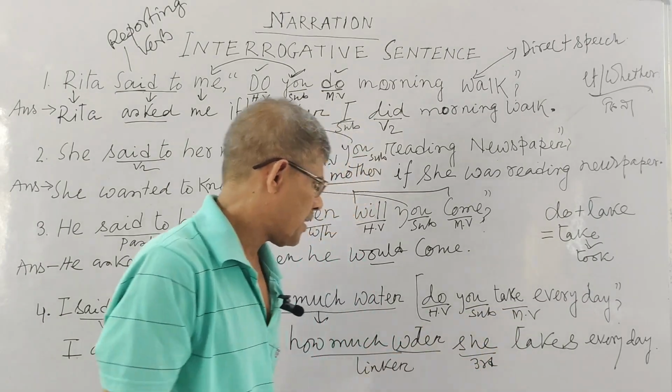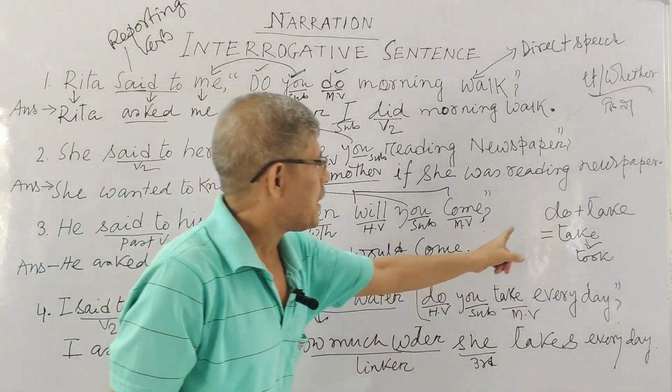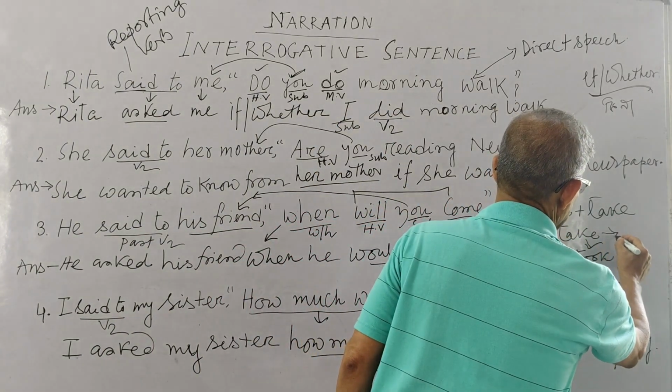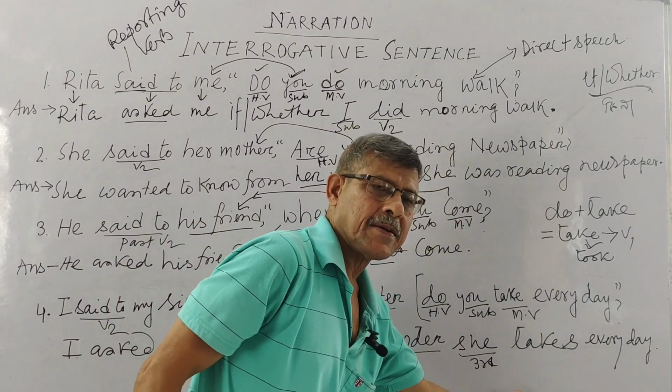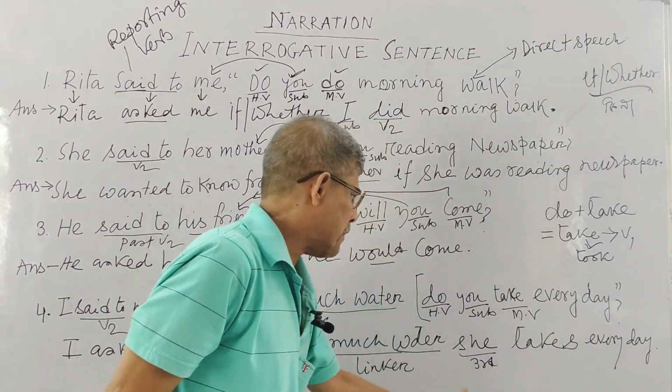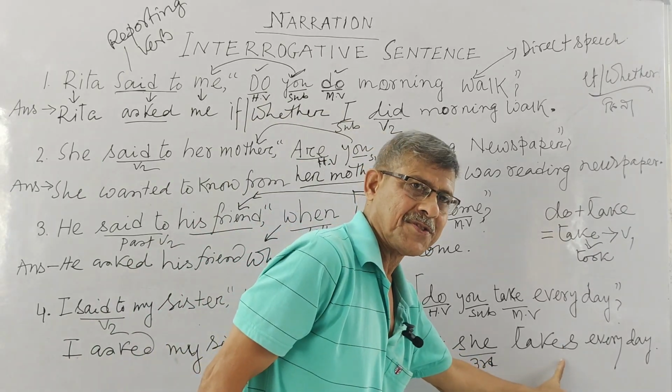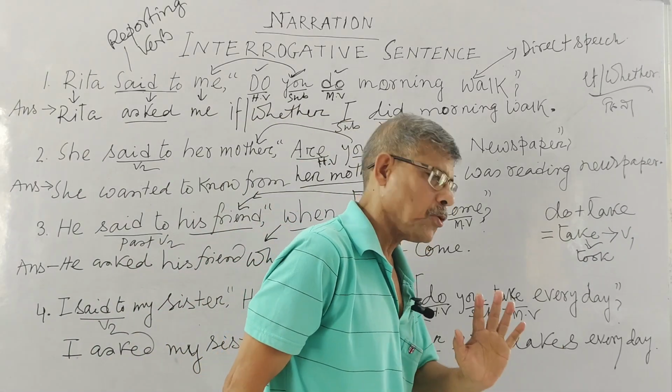You know very well. If this is so, then do plus take means take. This is your V1. Very good. Now you have to set unchanged verb V1, but your subject is third person singular. That means you have to write here takes. This much you have to remember.